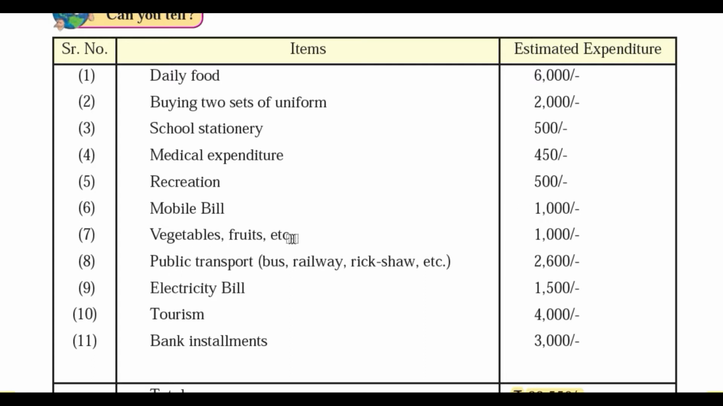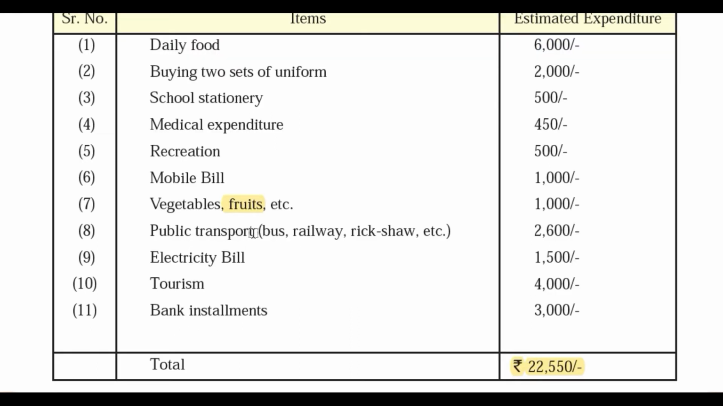Then vegetables and fruits, they are required for good health, so you can't compromise with this. Okay, public transport, bus, railway, rickshaw, etc. This is a basic expenditure needed to travel from one place to another, so you can't vary this too much. Okay, then electricity bill, definitely you can reduce the consumption of electricity in your house. You can switch off the lights, fans, TV or any other electrical appliances if they are not needed. Okay, so you can compromise this particular expenditure.